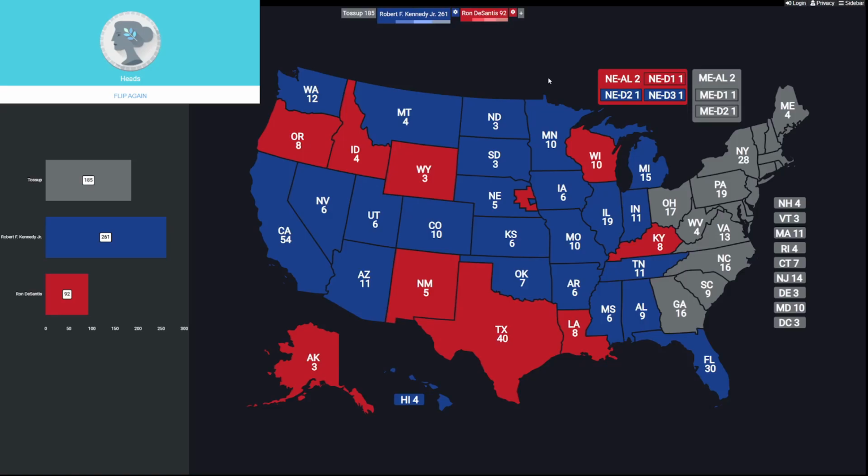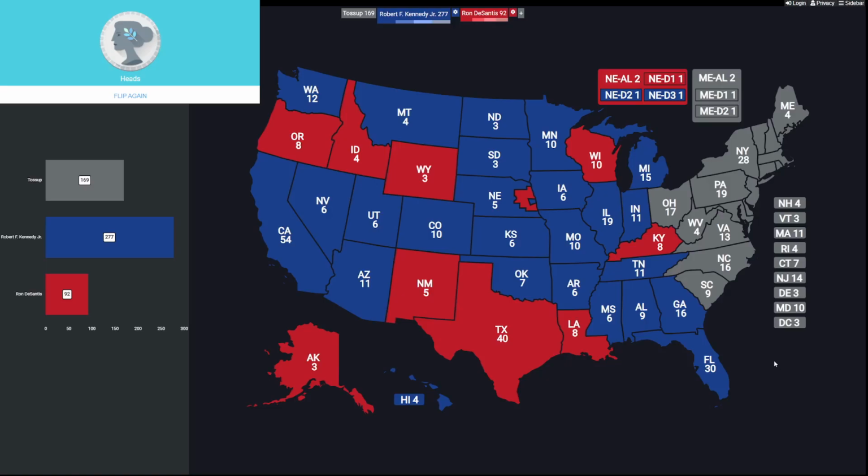So that's not looking good here for Ron DeSantis. Look at all this blue. But we're going to go to Georgia. However, if Kennedy wins it, he's won the entire election. So it'd be a bad night for Ron DeSantis if it goes blue. Let's flip it. Wow, Robert Kennedy has won the election on Georgia. And I think that's the earliest I've seen anybody win it. That is a complete blowout.